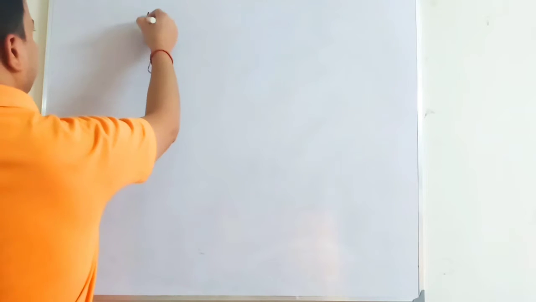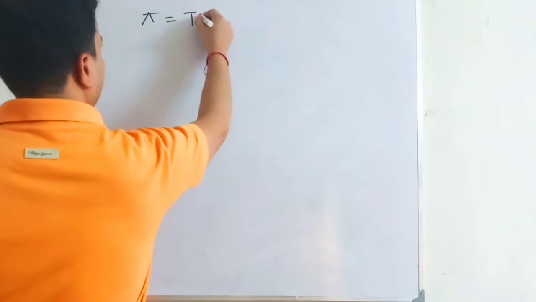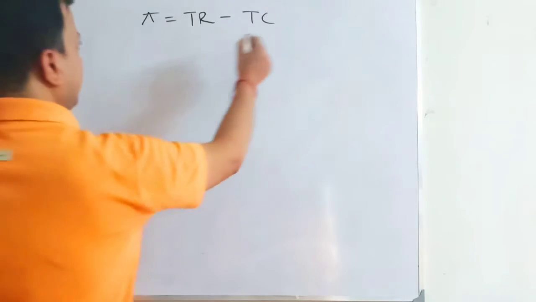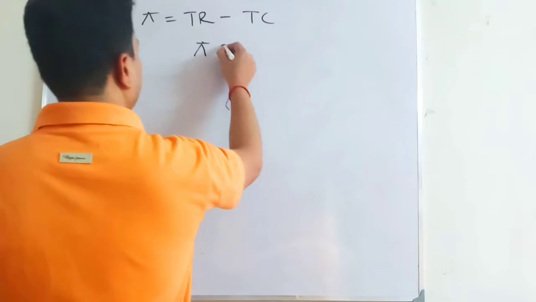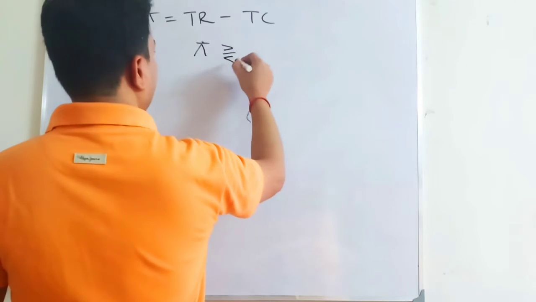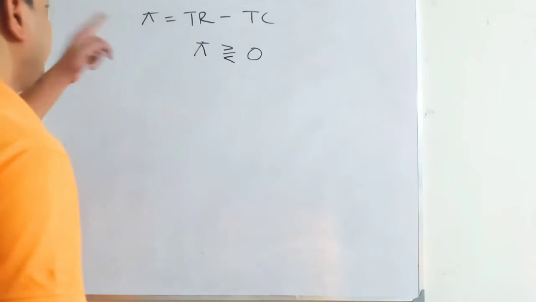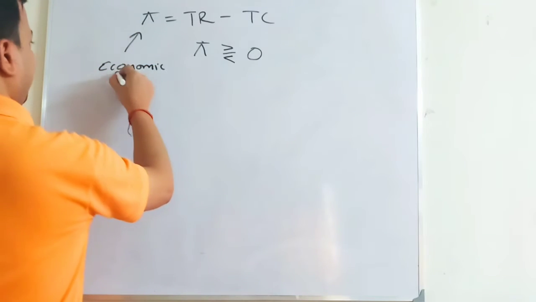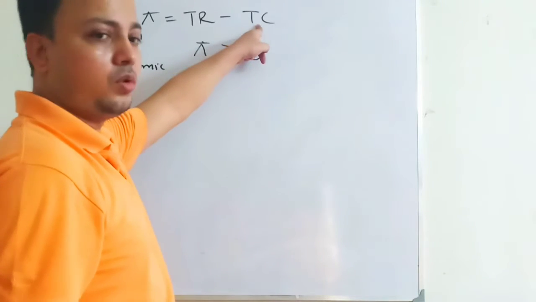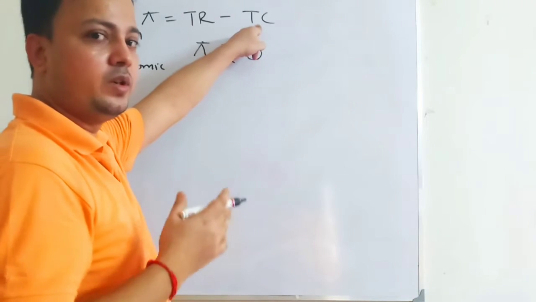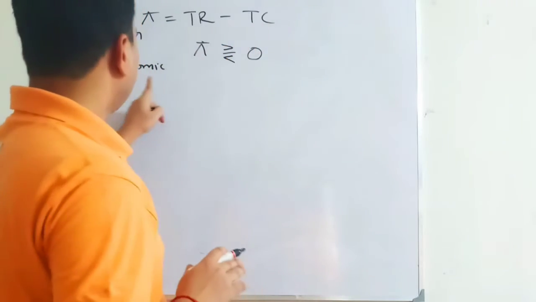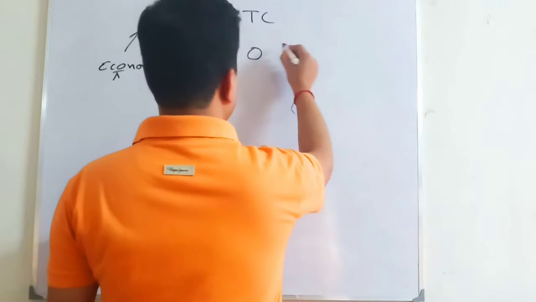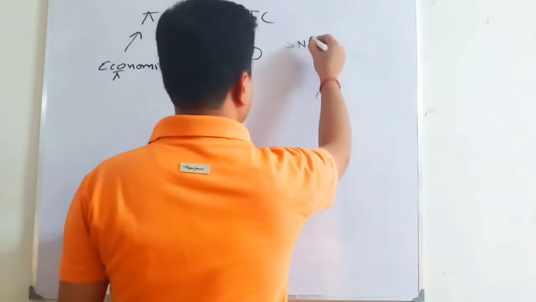So we know profit is total revenue minus total cost. Okay, so this profit can be positive, equal to, or less than 0. And this is economic profit. In this total cost, which is economic cost, we have included the opportunity cost also. So when economic profit is equal to 0, that means the firm is earning normal profit, and when profit is greater than 0, we have supernormal profit.